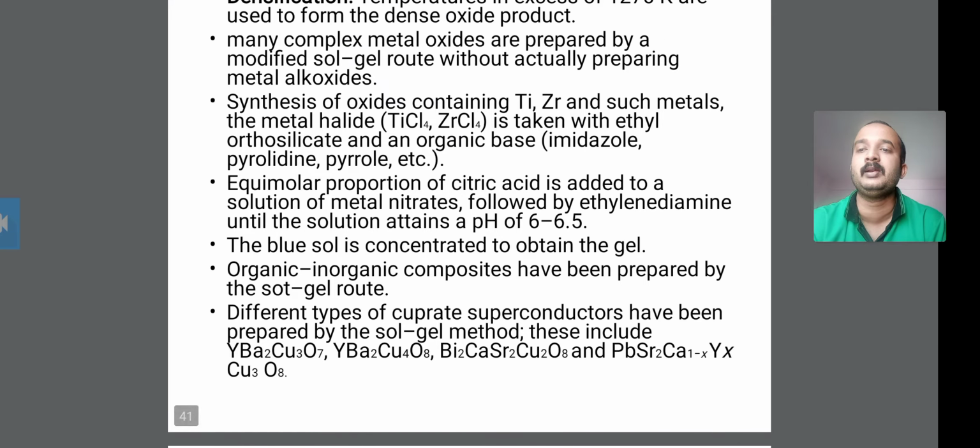Secondly, an equimolar proportion of citric acid is added to the solution of metal nitrate, followed by ethylene diamine, until the solution attains a pH of about 6 to 6.5.